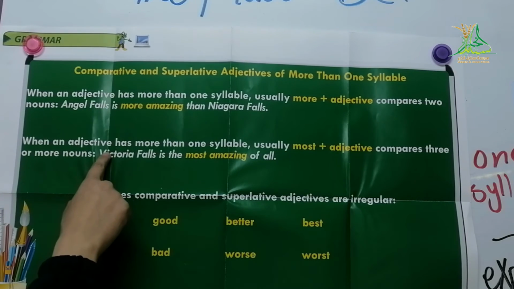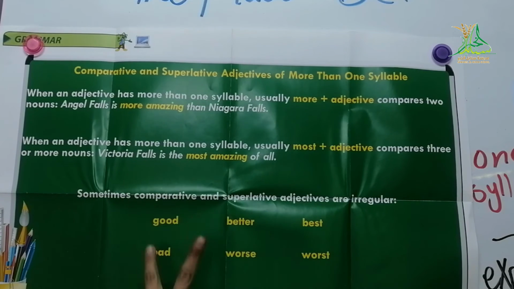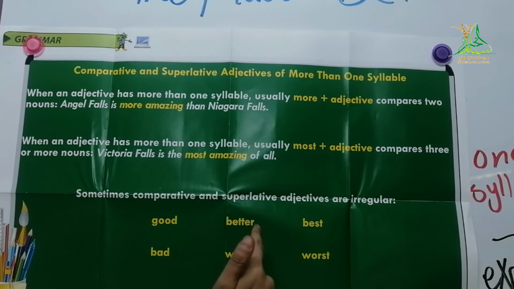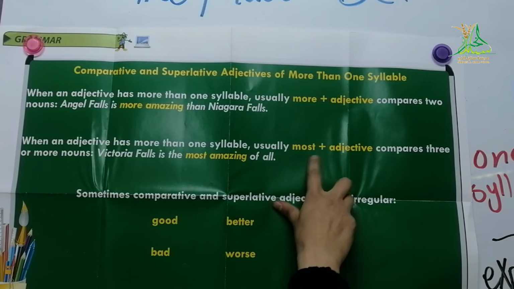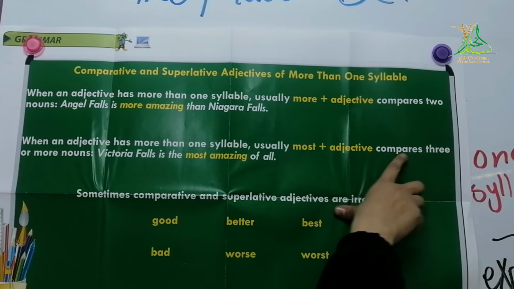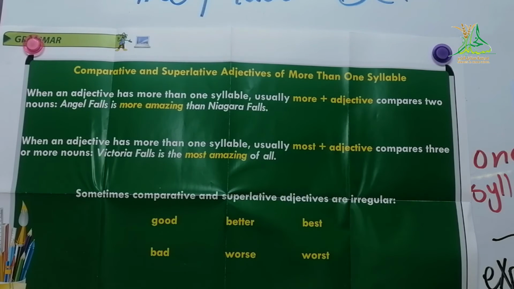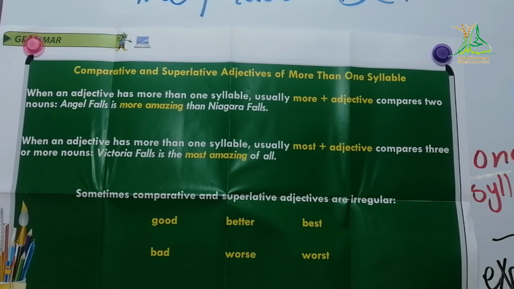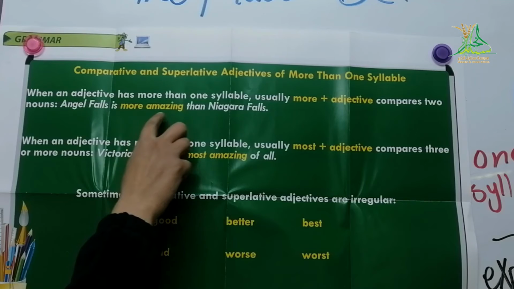When an adjective has more than one syllable, like amazing, three syllables, usually most plus adjective is used for superlatives. So to compare, we use more plus the adjective.